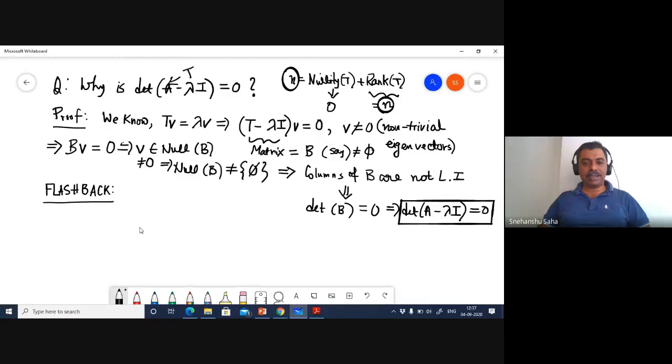Before that, in the last class I wrote a property of an inner product, and some of you were not able to see how that is true. The general definition of any inner product is that you should be able to write it by definition in the following manner.